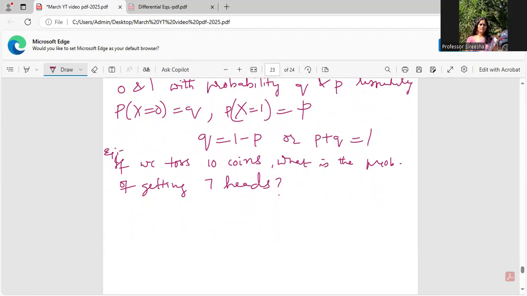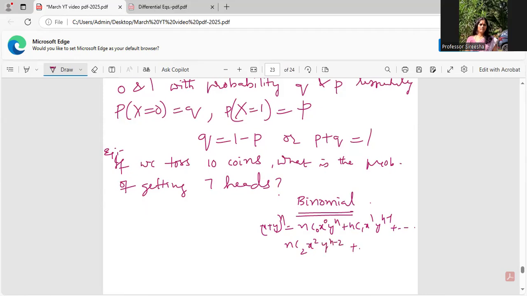Okay, for this, there's a shortcut like your binomial. Of course, the Bernoulli binomial. Okay, what does this binomial theorem say? If I have something power n, suppose if I have x plus y power n, it is NC0 x power 0 y power n, NC1 x power 1 y power n minus 1, and it goes on and on. Or I can write NC2 x power 2 y power n minus 2, and so on. Okay, it goes like this.